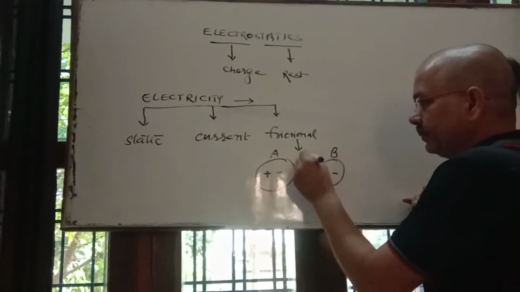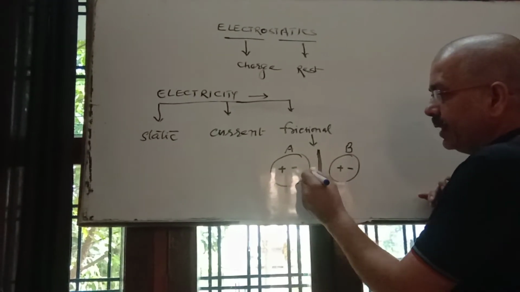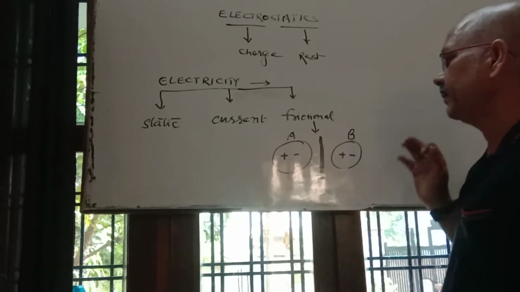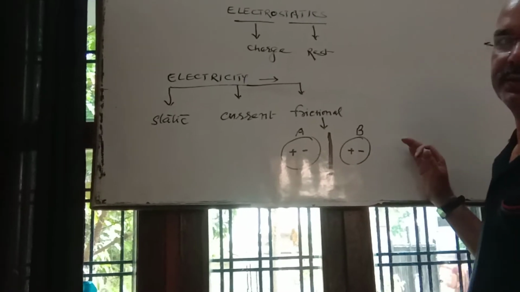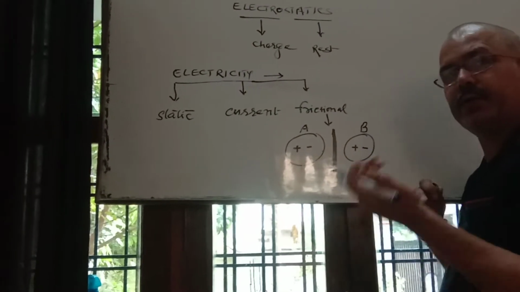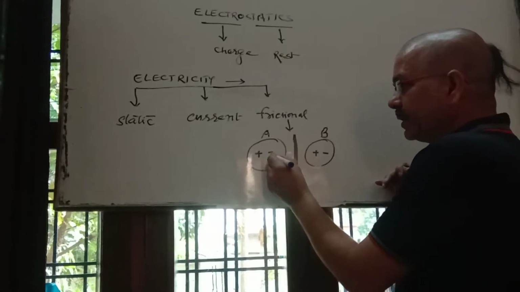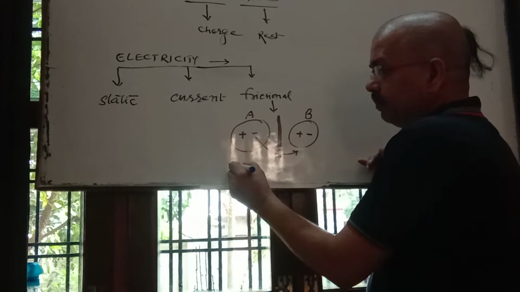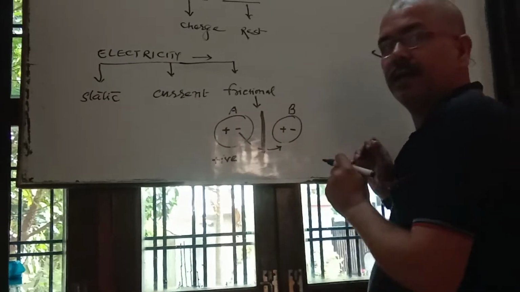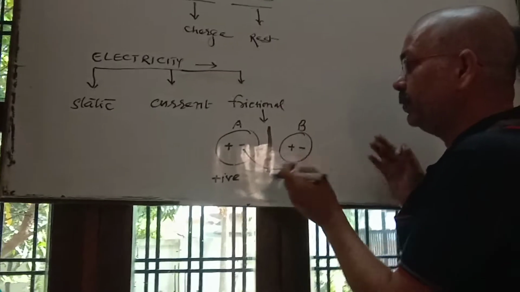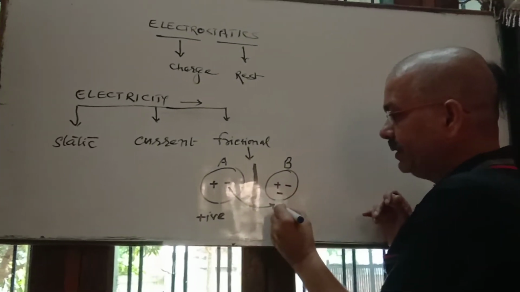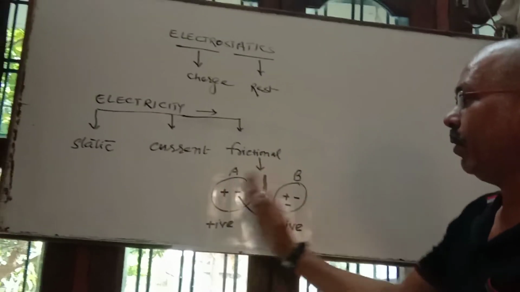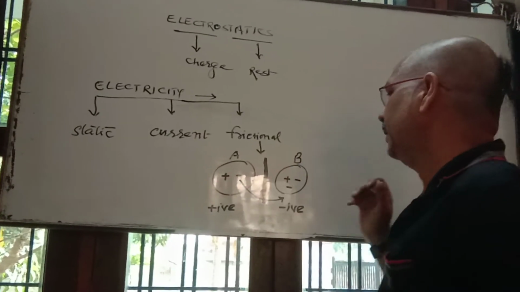When they rub, heat is produced at the contact surface, and due to thermal energy, electrons get excited and get transferred from one body to the other. The body from which electrons are transferred, due to lack of electrons, acts as a positively charged body. And the body to which electrons are transferred, due to excess of electrons, acts as a negatively charged body. Actually, transfer of electrons from one body to the other depends on their work function.